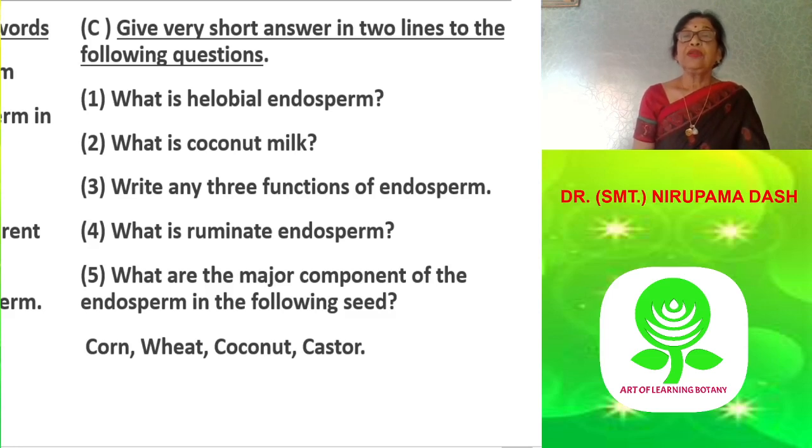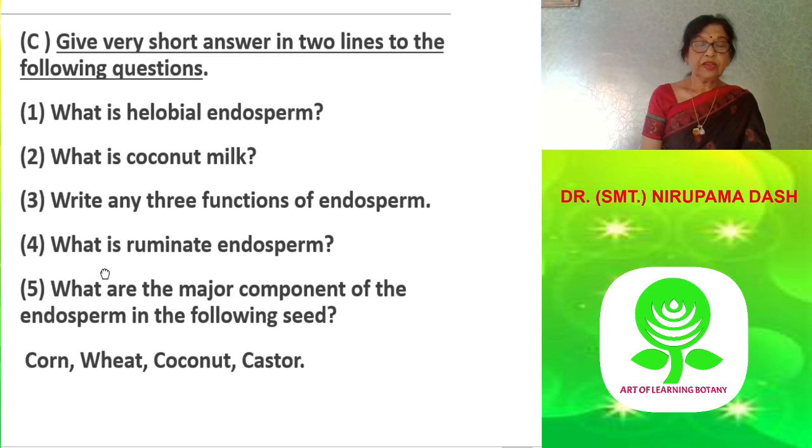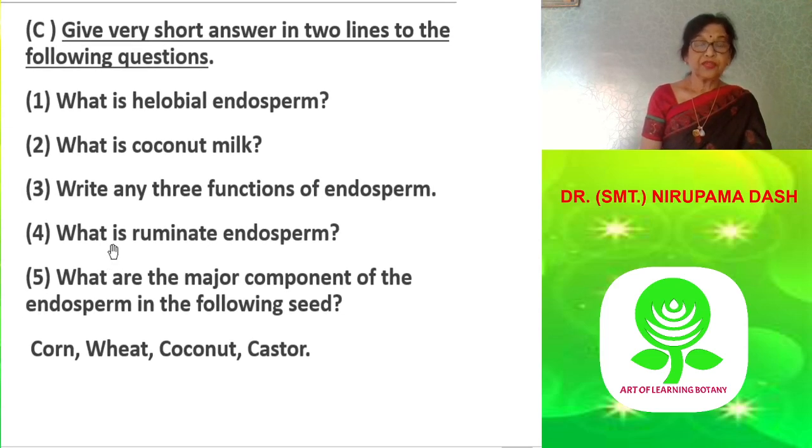Then third question: write any three functions of endosperm. First, it provides nourishing substance to the embryo. Second, it senses the environmental changes and protects the embryo during development.